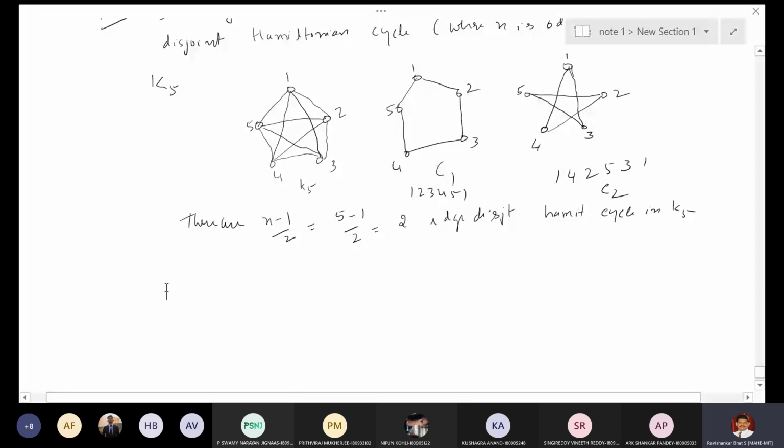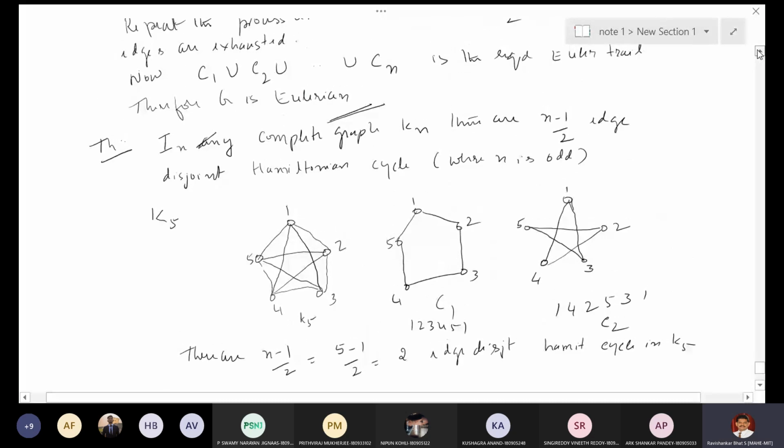Okay. In the last class, we have seen one theorem with regard to Hamiltonian cycles, Hamiltonian graphs. It says that in any complete graph Kn, where n is an odd number, there are n minus 1 by 2 edge disjoint Hamiltonian cycles.